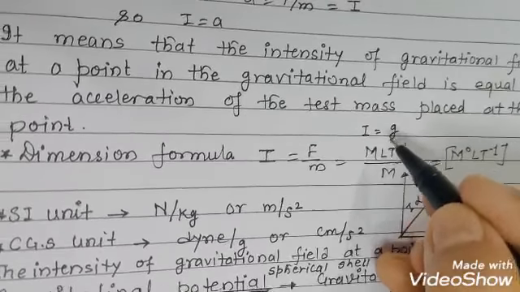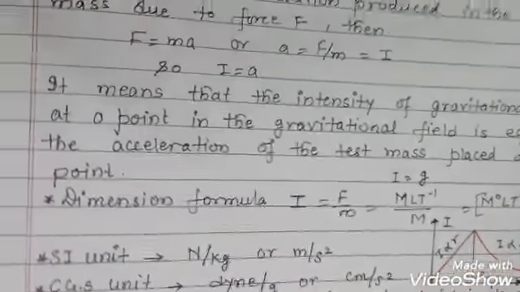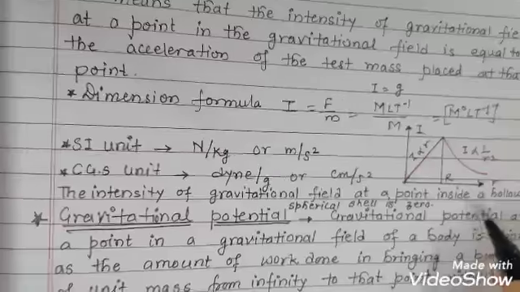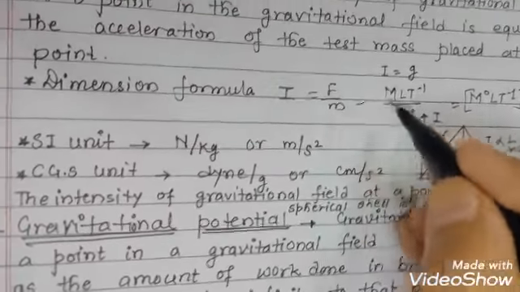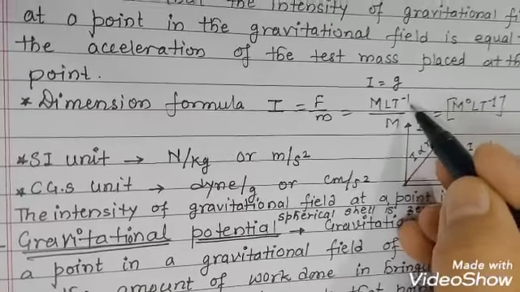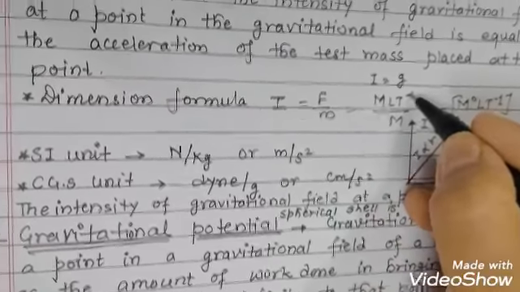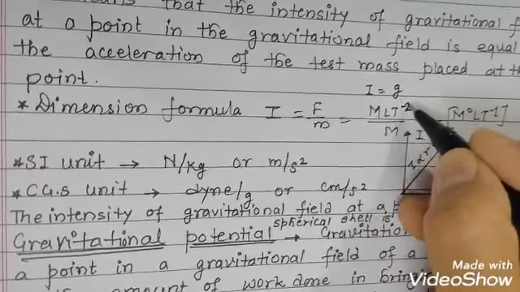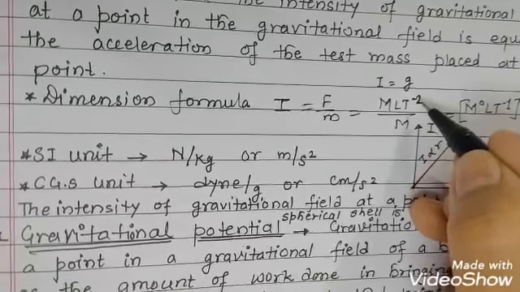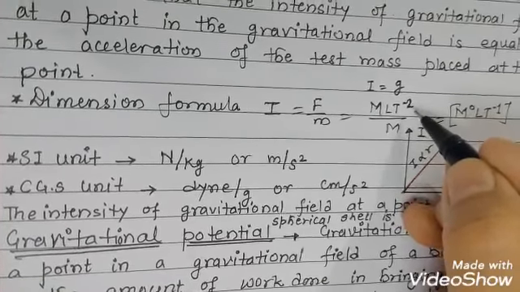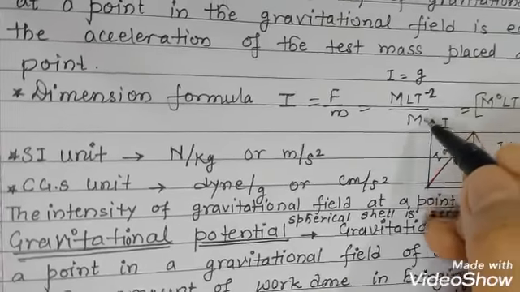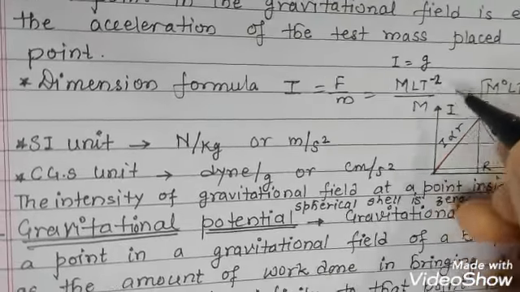Now, discussing the dimension formula: the dimension formula of force is MLT^-2, and this is m, so m would be cancelled.